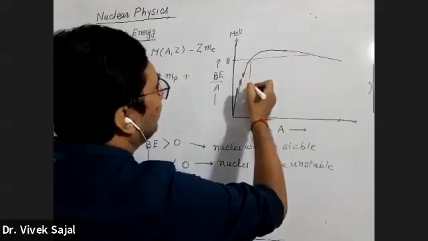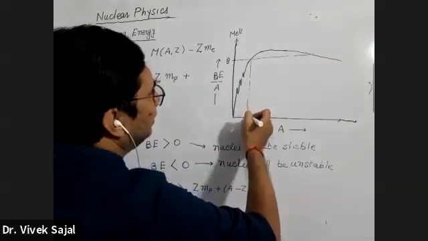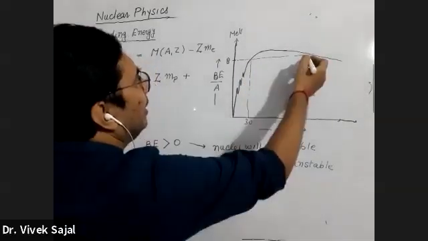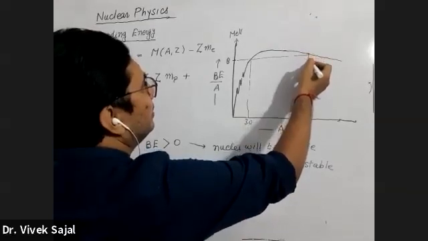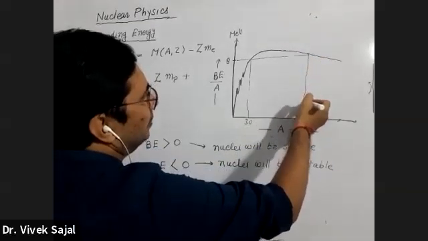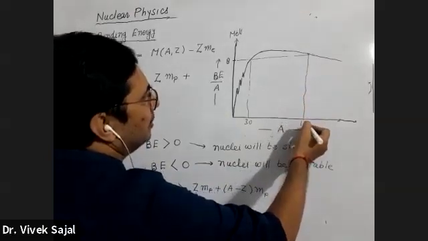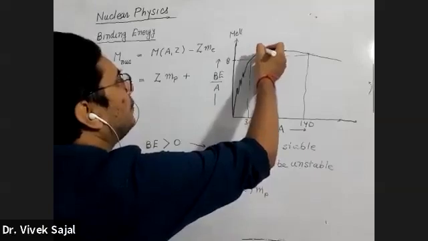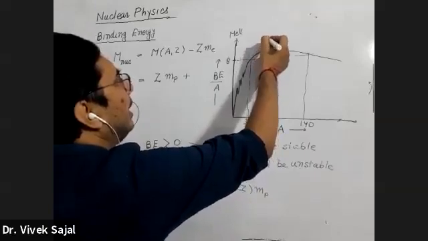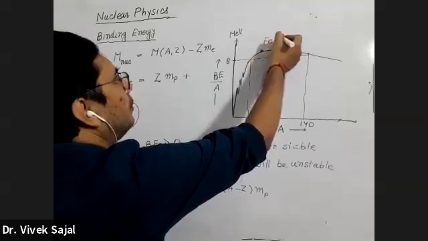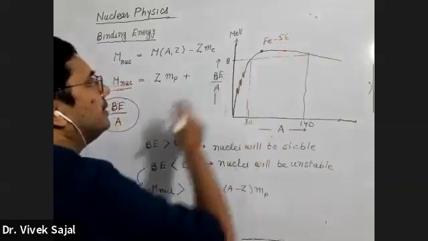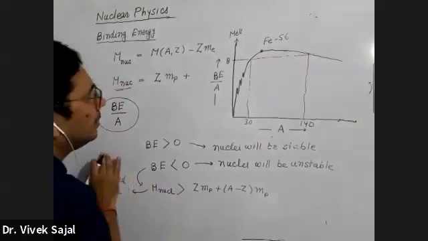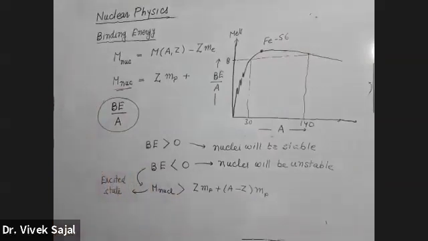Here this nuclei is roughly 30, and here this will be somewhere 140, and this peak corresponds to 56. This here is Fe56. You will find that the binding energy is maximum. You can find that binding energy per nucleon is maximum for Fe. You will have this type of plot.